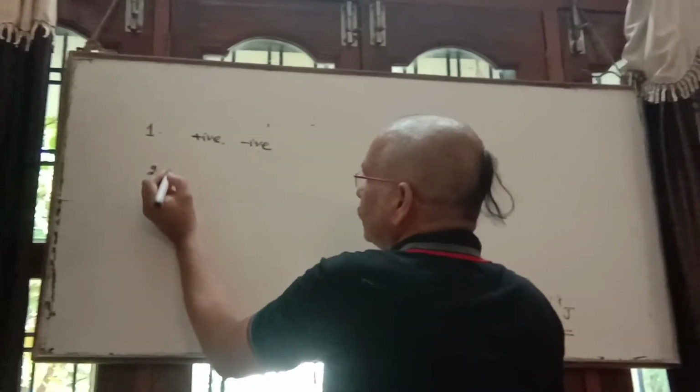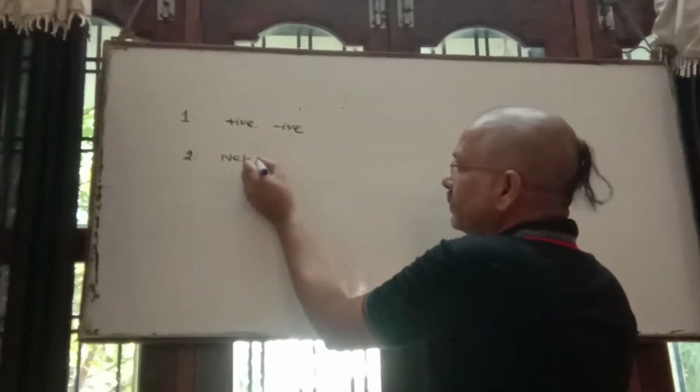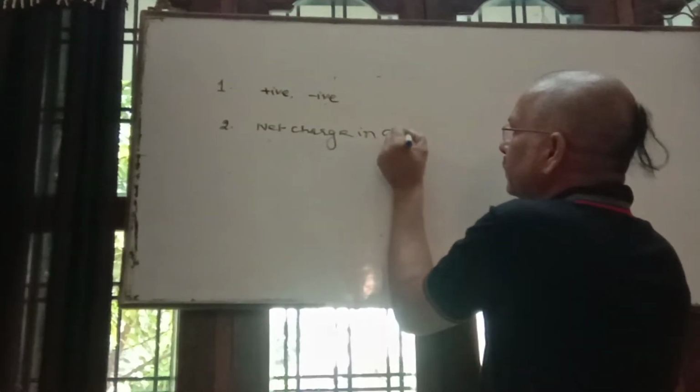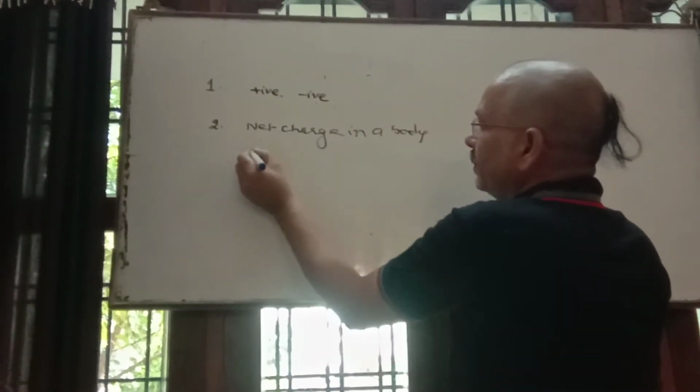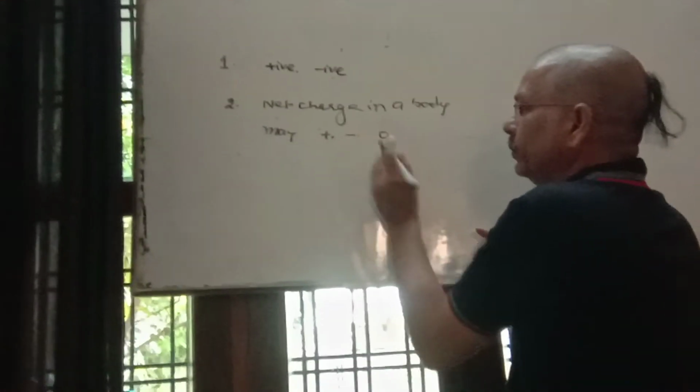Number 2, net charge in a body may be positive, negative or zero.